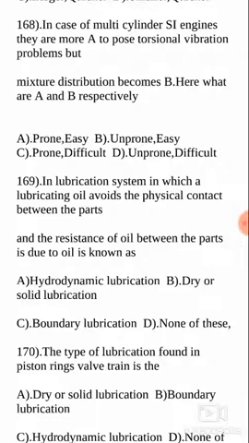These are the two main disadvantages of multi-cylinder SI engines. They are more prone to torsional vibrations, and the mixture distribution also becomes difficult. So here the answer is C.